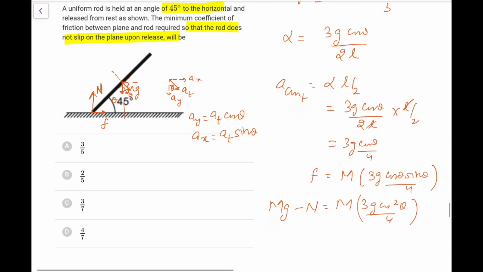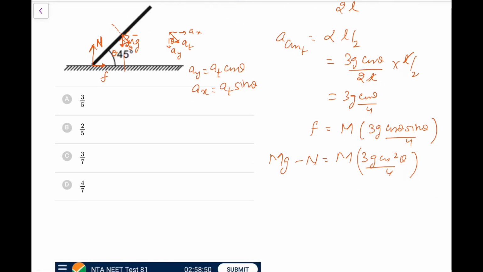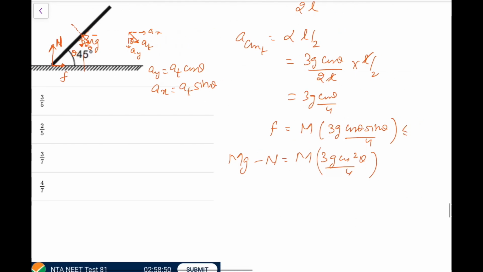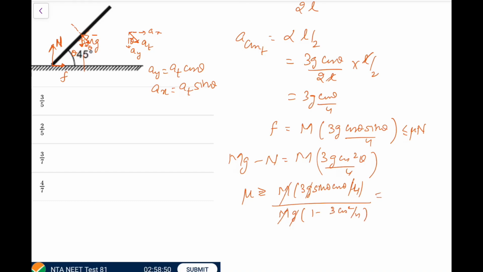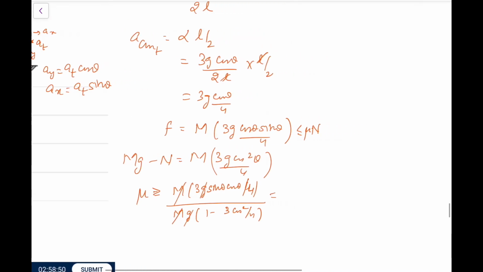In the limiting case, F can be written as mu N, so F is less than or equal to mu N. So mu is greater than or equal to m 3g sine theta cos theta by 4 divided by N. N, if you solve it, would be m g common, into 1 minus 3 cos square theta by 4. So mg goes, this 4 also goes, and this would be 3 sine theta cos theta upon what you will be left with, 4 minus 3 cos square theta.